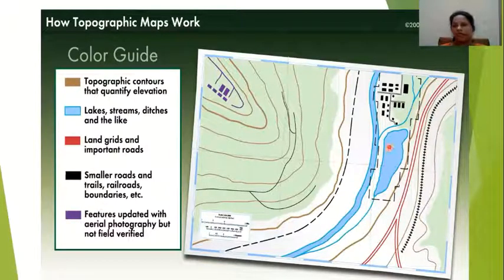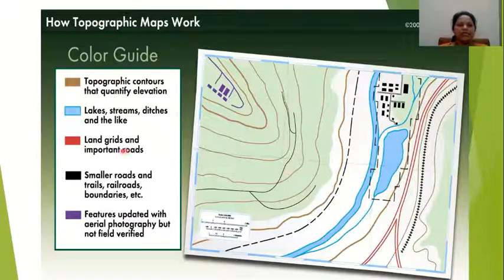River means it will be long lines, and it has branches, that means tributaries. If it is a round shape or a rectangular shape, it can be a lake, or a round shape depicts a pond. So whenever you see any feature on a topographical map in blue color, it is a water body.